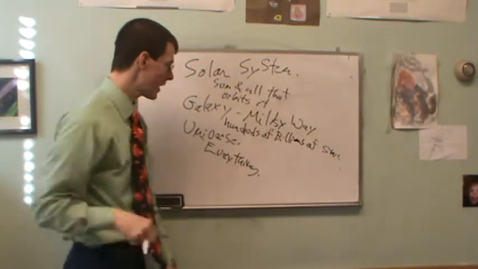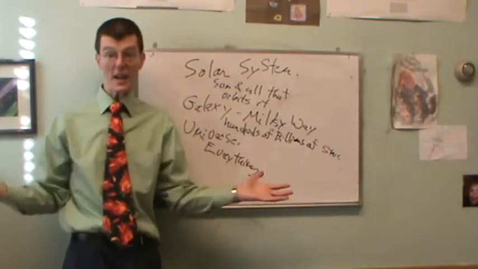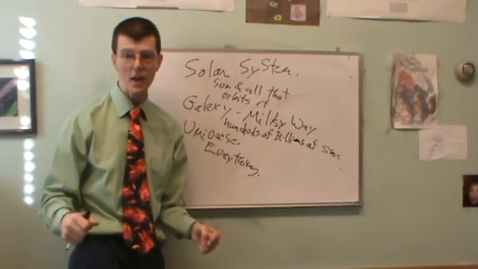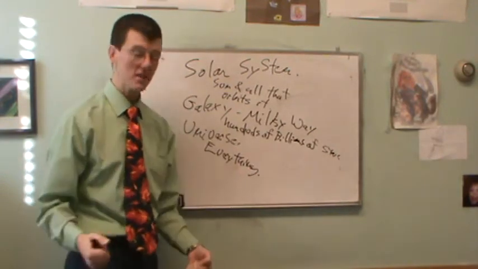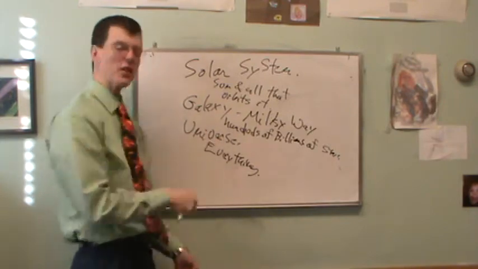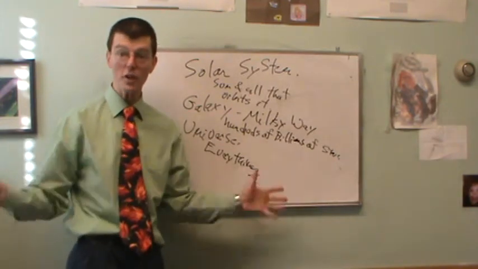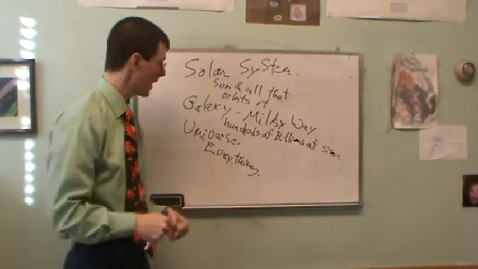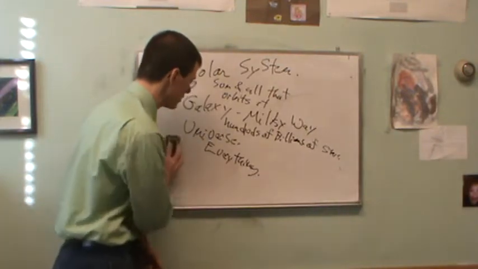So we live in the Milky Way galaxy. It contains hundreds of billions of stars. We find out that there are many other galaxies out there, hundreds of billions of them at least, and everything that exists. All galaxies, all stars, everything everywhere, that's the universe. Okay, so just so we're clear on those terms, now let's go back to the solar system.